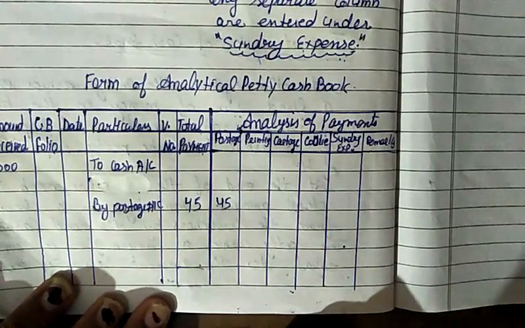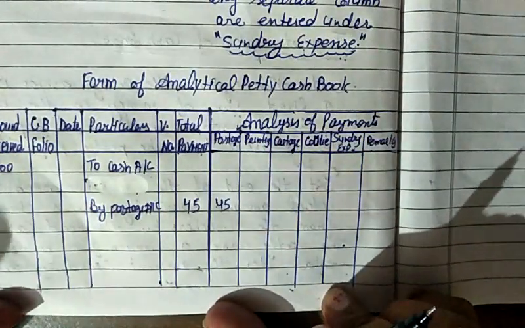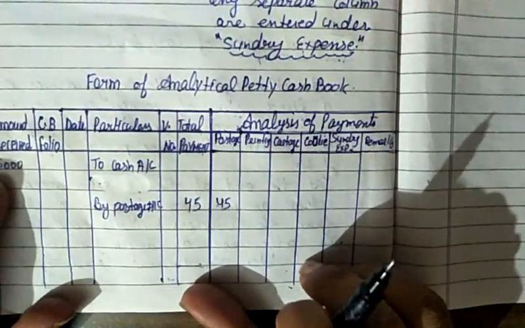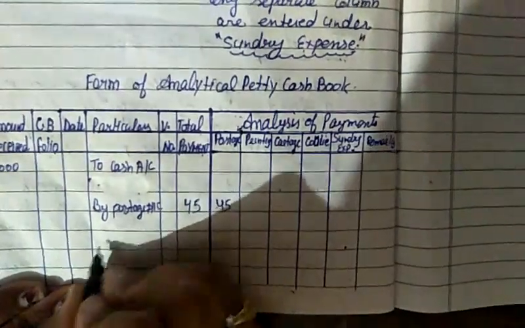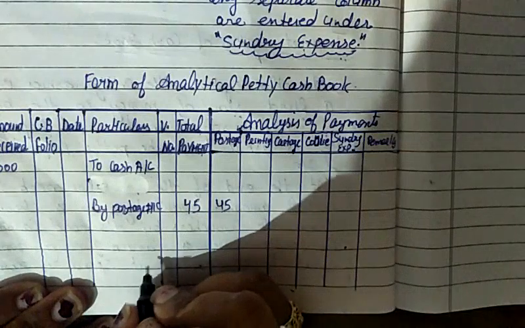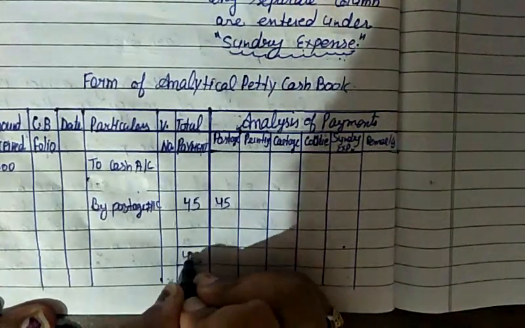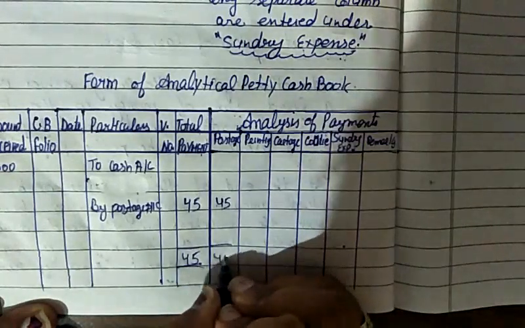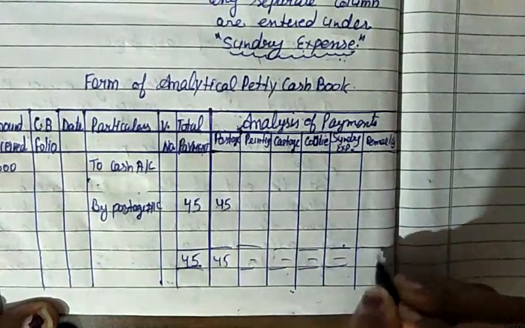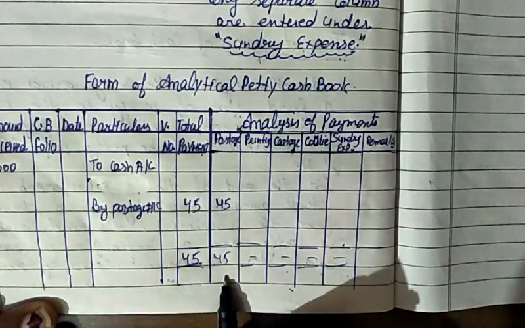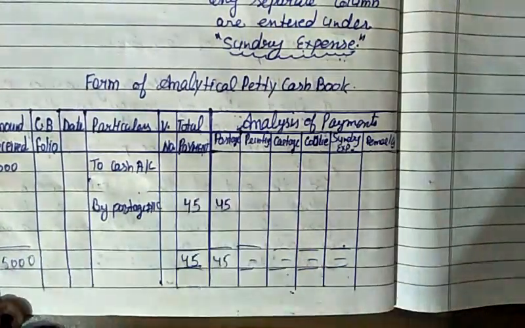After that, when we do the total, the total expenses are deducted from the amount received. Like if we write here the total is 5,000, and here the total expense is 45. No other expense is here, so I am putting a dash. So the total of the payment side is 45 and this side is 5,000.